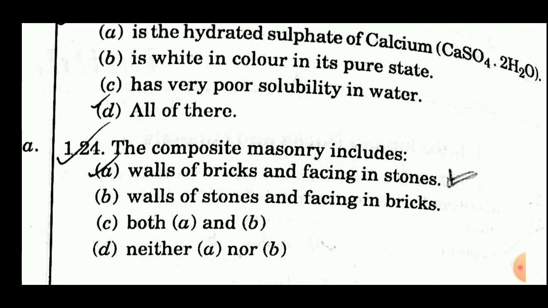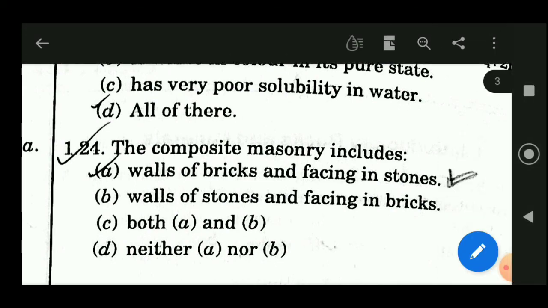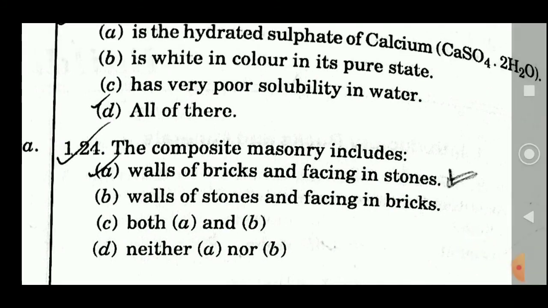24th question is, the composite masonry includes walls of bricks and facing in stones, option A. Walls of stones and facing in bricks, option B. And option C is both A and B. Option D is neither A nor B. So the answer of this question is A. The composite masonry includes walls of bricks and facing in stones.